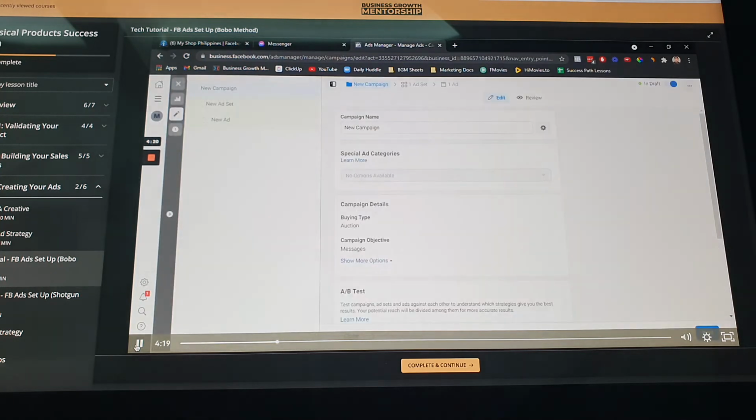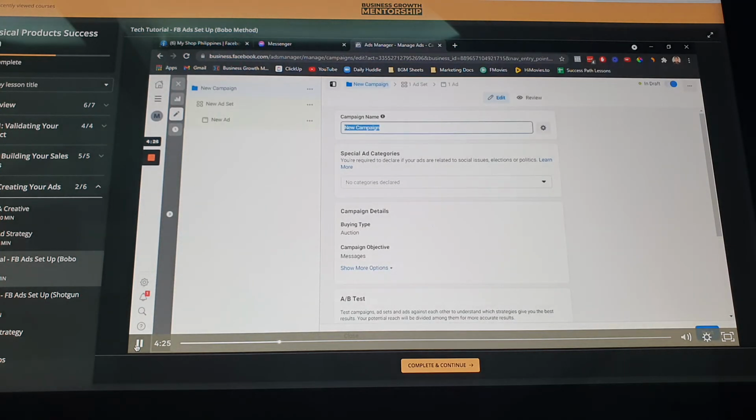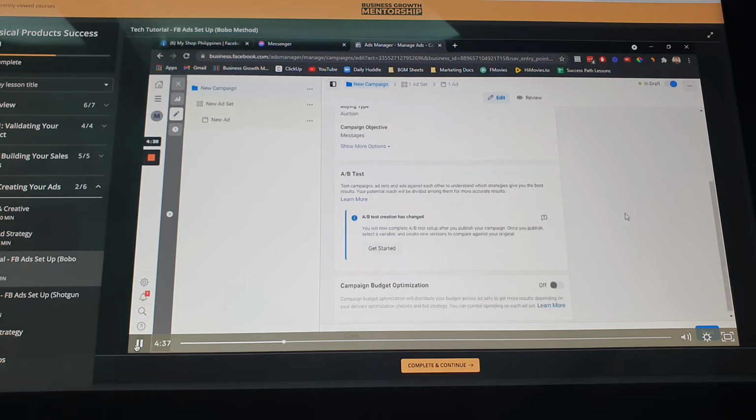Now continue. Now dito sa campaign level, papangalanan natin yung campaign. So I'll be selling, say for example, wall mounted trash bin. And then dito is still an option yung dalawa, kasi optimization of budget may Facebook, may campaign budget optimization and meron ding ad set budget optimization which you will define your budget dun sa ad set. So ano dapat yung difference, sa campaign budget optimization, you will let Facebook distribute your budget dun sa mga audience mo. Kung sino man yung winning, most of your budget goes to that winning audience. With the ad set budget optimization, inuutusan mo talaga si Facebook na, say for example, ang budget mo is 500 or 400 and then you have 4 types of audience.